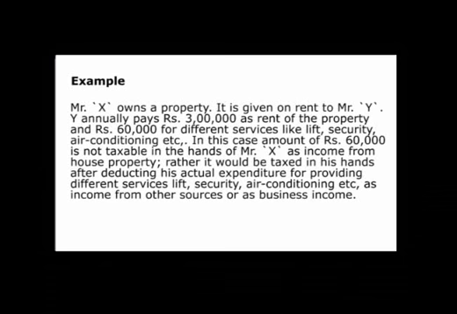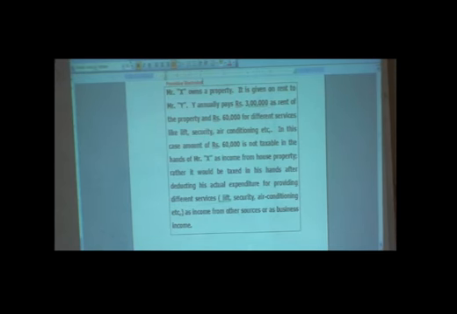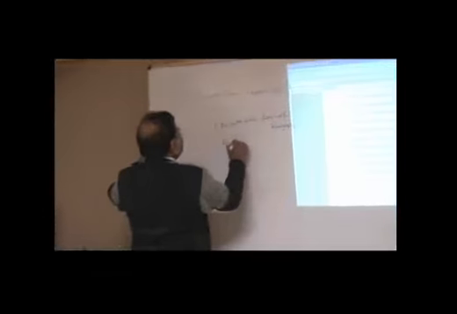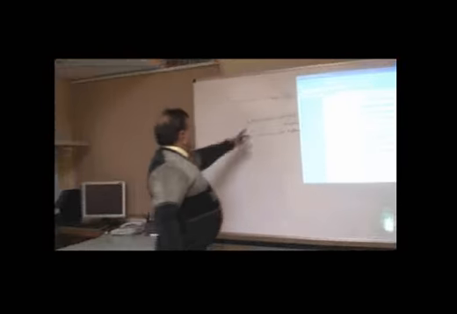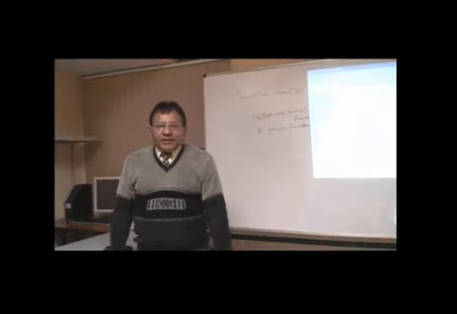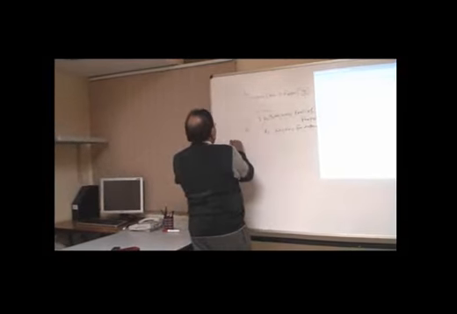Mr. X owns the property. It is given on rent to Mr. Y. Y annually pays 3 lakh as a rent of the property and rupees 60,000 for different services like lift, security, air conditioning, etc. In this case, Mr. Y is giving 3 lakh as a rent of the property and rupees 60,000 for different services. It means as far as this 3 lakh is concerned, there shall not be any dispute. That amount shall be taxed under income from house property.